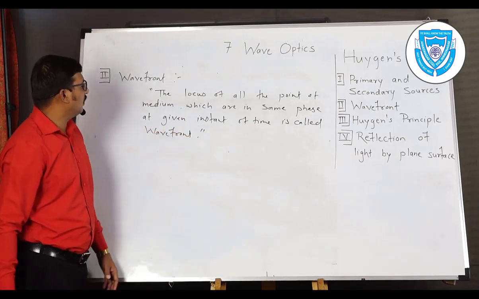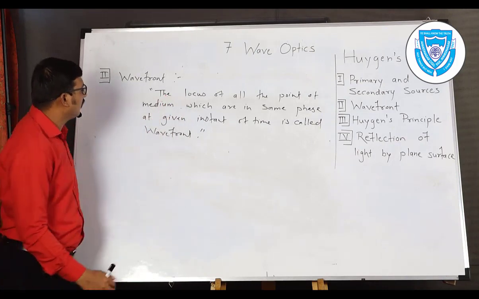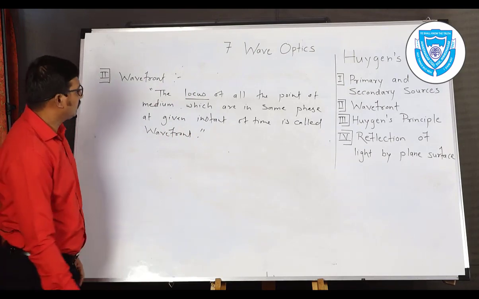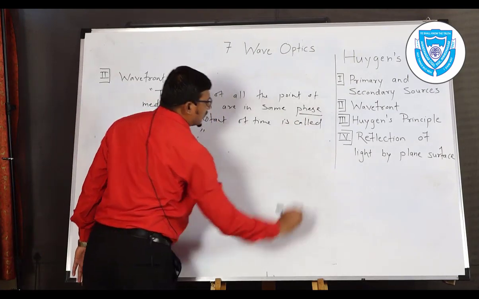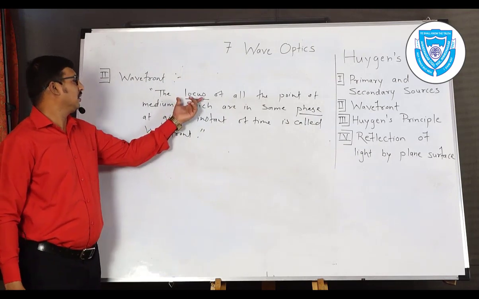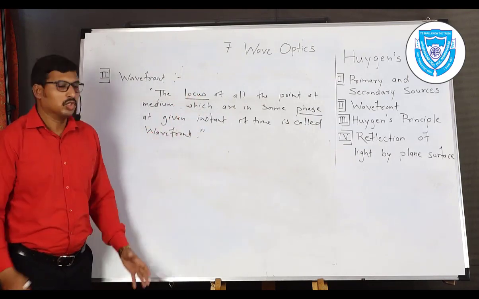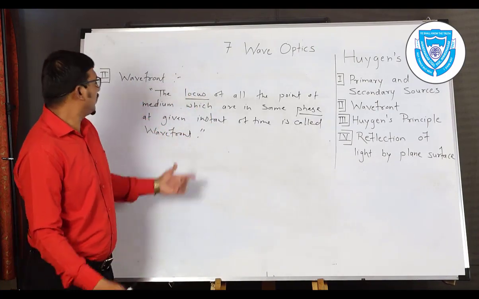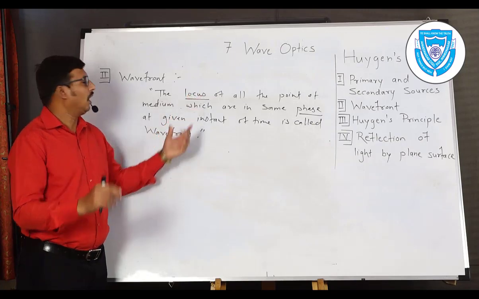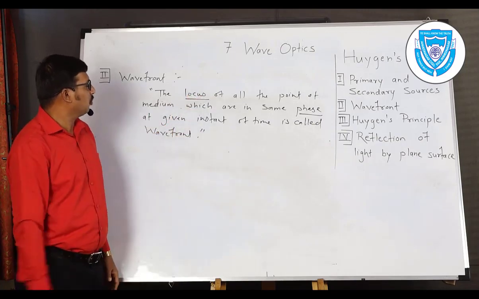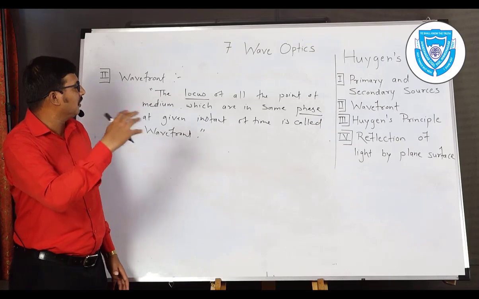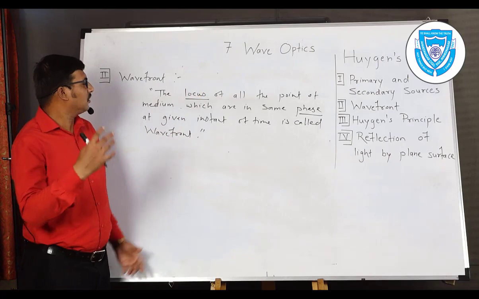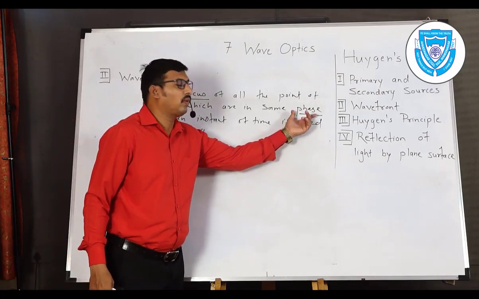Now we have two words that we are going to understand here. The first one is the word locus and the second one is phase. In mathematics we have a detailed understanding of the word locus. Locus is a set of points or collection of points, which gives either, in two dimensions, a complete curve or a complete surface. That particular collection of points is called a locus. And the second word is phase.